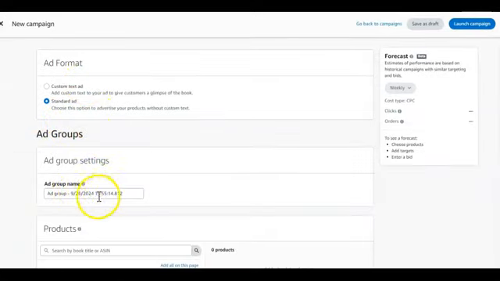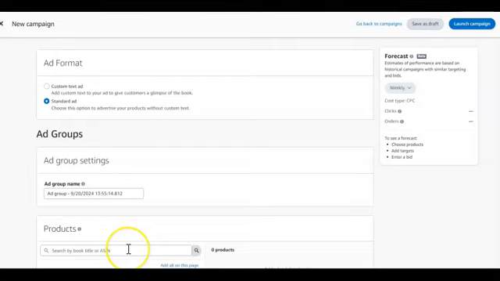Then again, you don't need to create any ad group name here. Remember I told you that for the first one we created, the auto ads, at the end we were able to name the campaign, where we had the self-defense, auto, low bid, and high bid. That was what we named those two campaigns. So for this one too, we're going to do the same, but not at this stage. So for the ad group name, you're just going to ignore it.